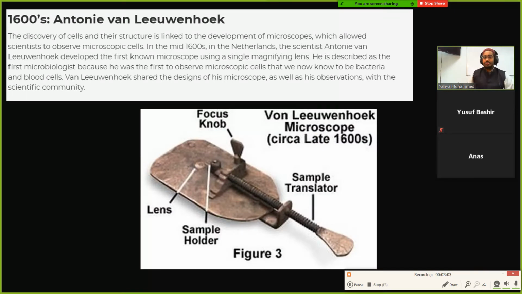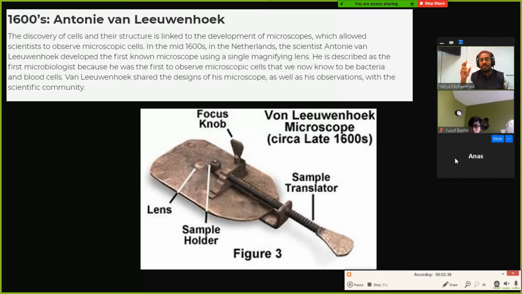All right. We're going to talk about some of the different scientists. We already talked about this guy Van Leeuwenhoek. He produced the first type of microscope. We talked about this last time. He observed microscopic organisms and cells in all different kinds of things. He looked at water and found all kinds of tiny animals and protists in the water. In this one, he used sunlight. On this pin, this sample holder, he would put a drop of water, and then he would look at it through the lens with the light coming through from the sun.